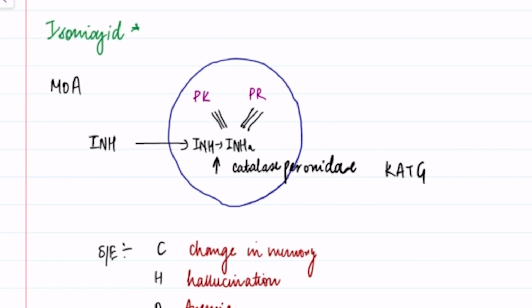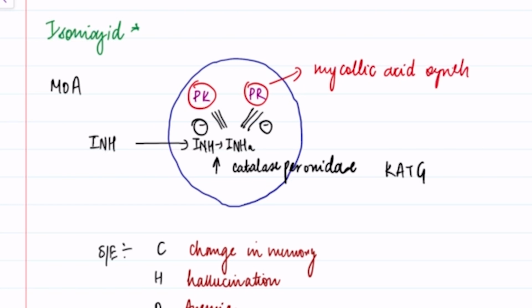Now this active INH will inhibit your enoyl reductase and the kinase which take part in mycolic acid synthesis. Okay, now your mycolic acid will not be synthesized, and this is how your isoniazid acts.